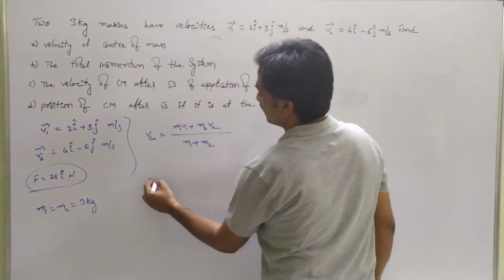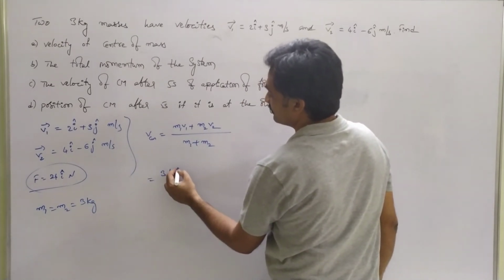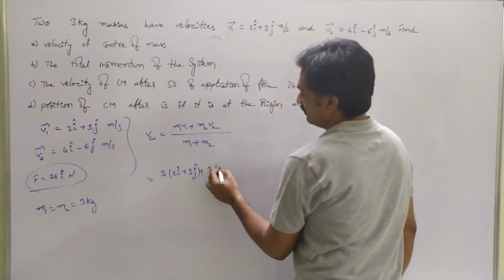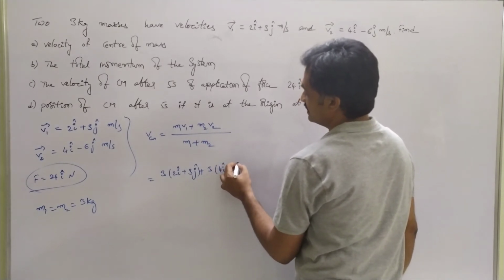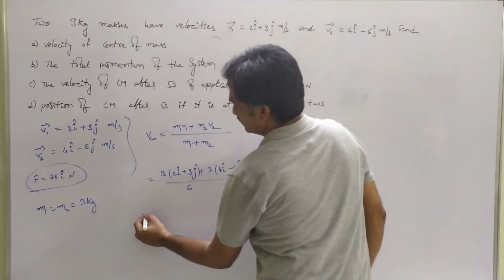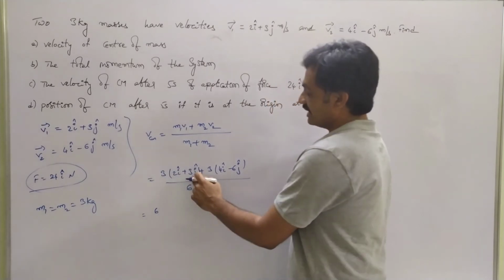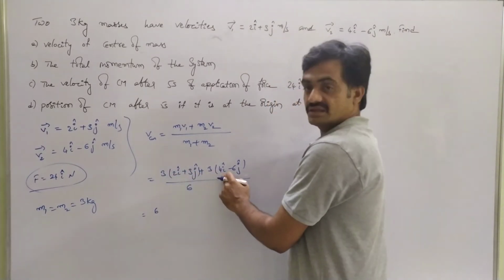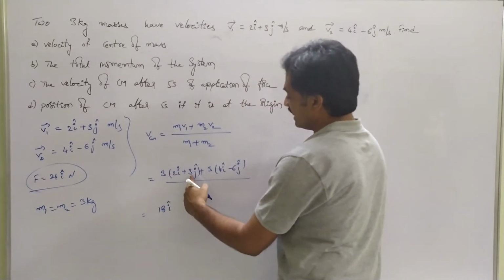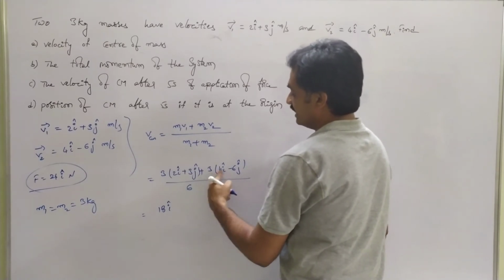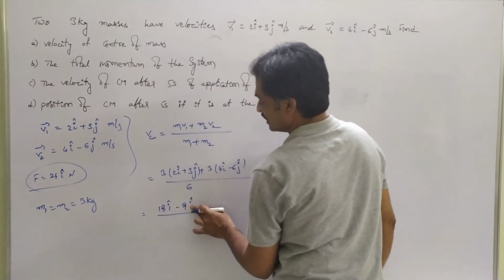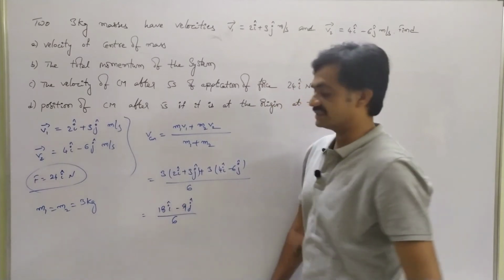Substituting, we have (3(2i + 3j) + 3(4i − 6j)) / (3 + 3). 3 into 2 is 6i, 3 into 3 is 9j. 6 plus 12 is 18i. Then 3 into 3 is 9, and 3 times 6 is 18, so 9j minus 18j gives minus 9j, over 6.